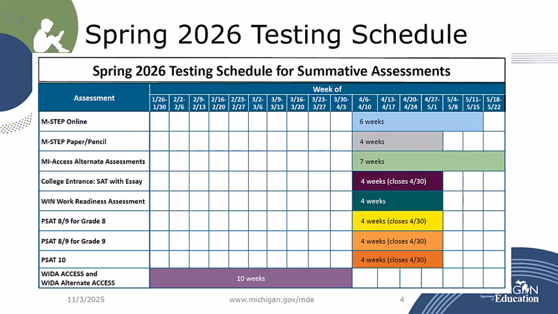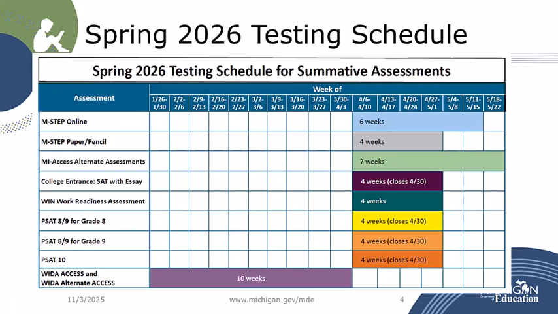However, individual students must complete the SAT, PSAT 8-9 for Grade 9, and PSAT 10 in one day, except when the student has an approved accommodation allowing for testing over more than one day. If a student is absent during testing, that student can make up the test on another day within the testing window. The Win Work Readiness will be administered primarily online in a 4-week window from April 6 through May 1st.